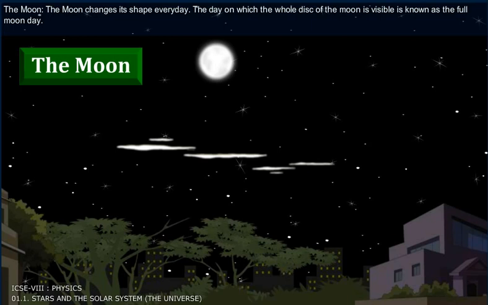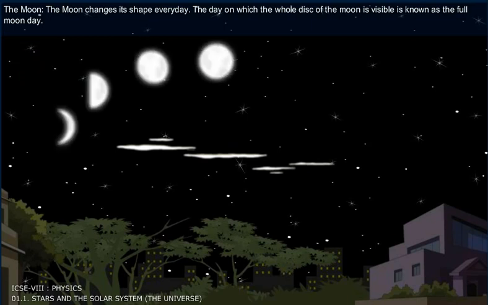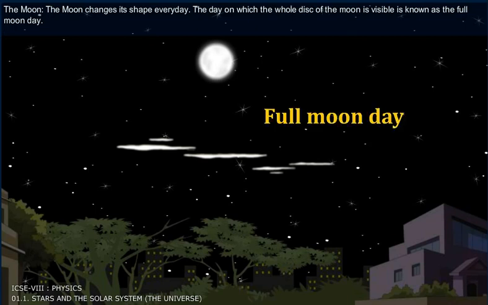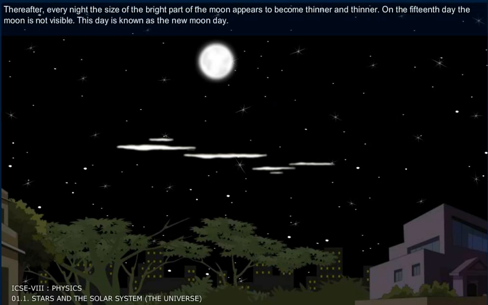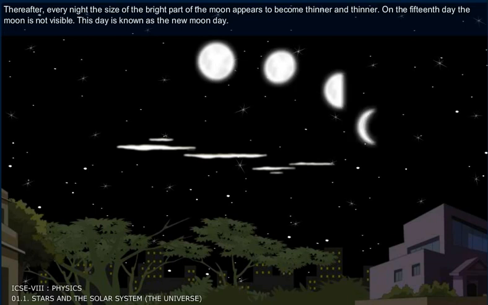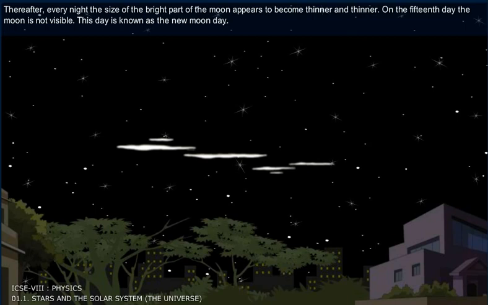The moon. The moon changes its shape every day. The day on which the whole disk of the moon is visible is known as the full moon day. Thereafter, every night the size of the bright part of the moon appears to become thinner and thinner. On the 15th day, the moon is not visible. This day is known as the new moon day.